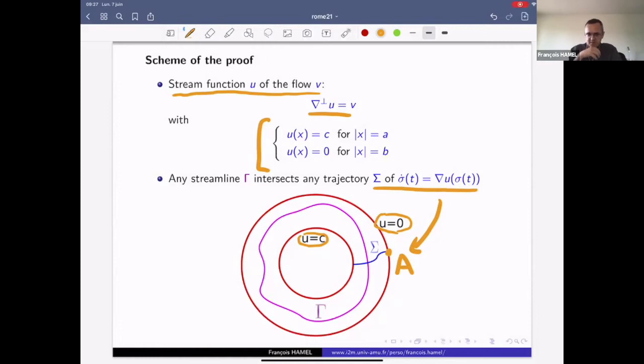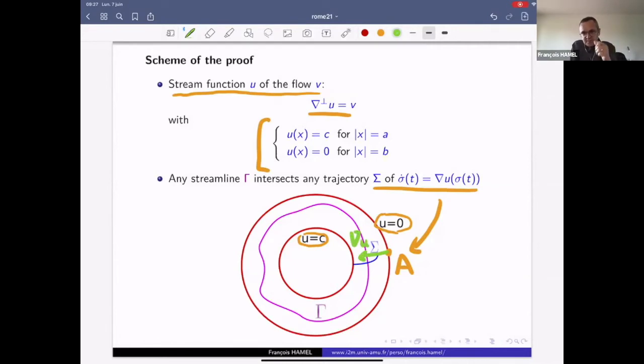We can assume, even if it means changing u into minus u or V into minus V, that the gradient of u points inwards on the outer boundary. So this is the gradient of u at this point A.